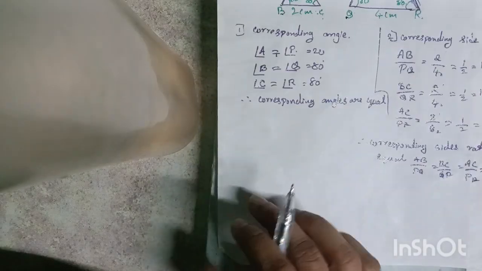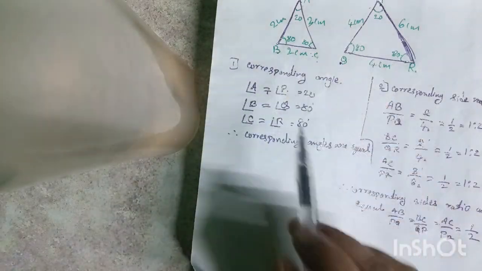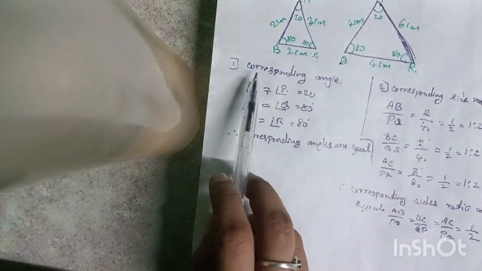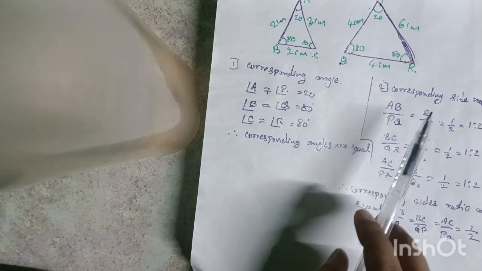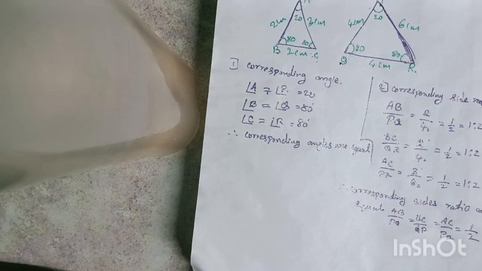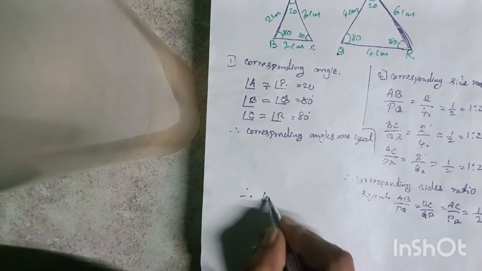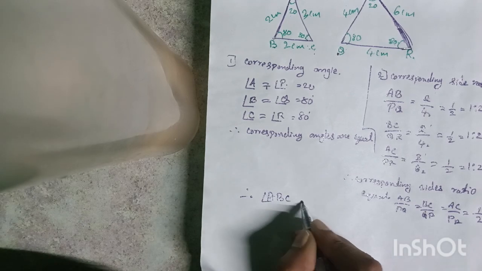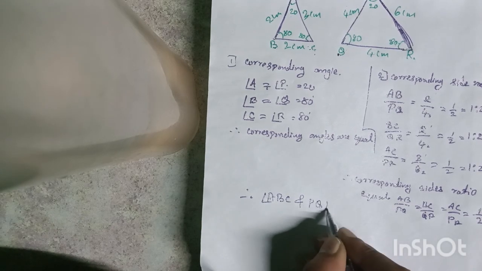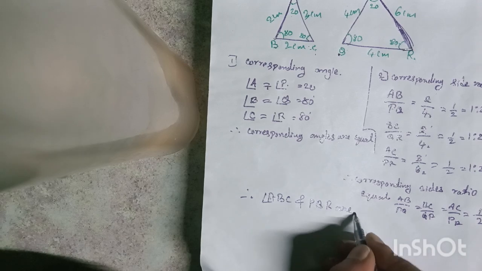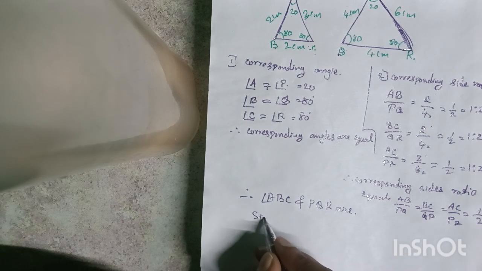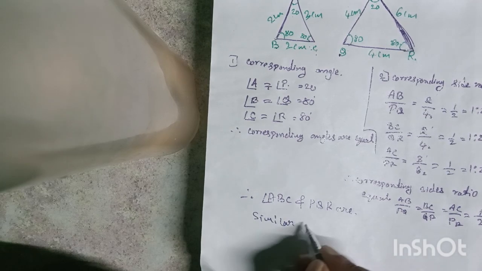So what conclusion do we give here? These two triangles satisfy both conditions: corresponding angles are equal, and corresponding sides' ratios are equal. Therefore, triangles ABC and PQR are similar triangles.